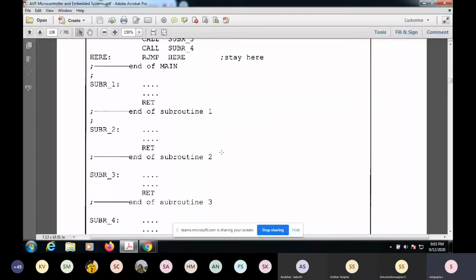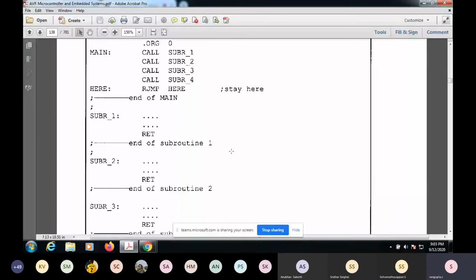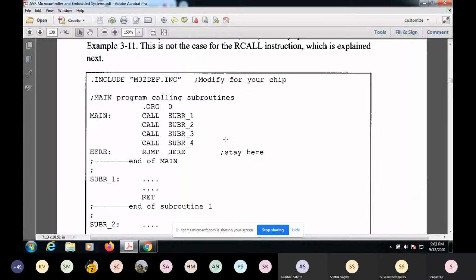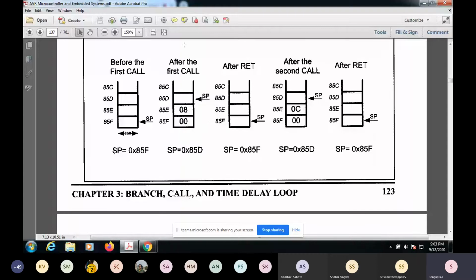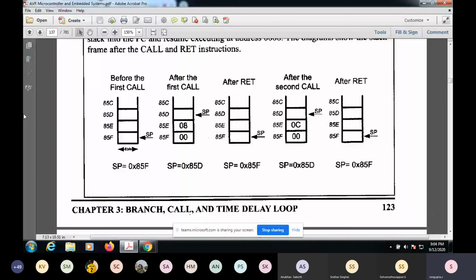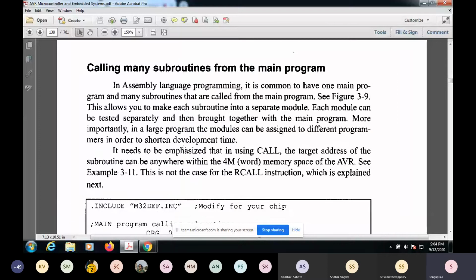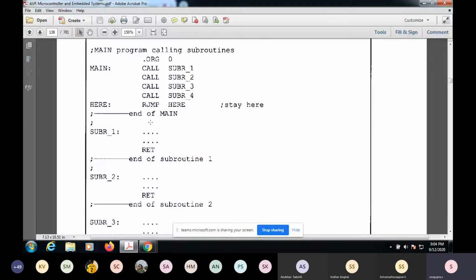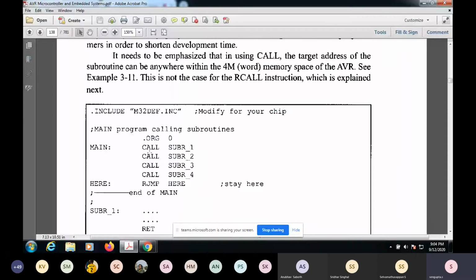So based on that, these stack pointers will get updated very frequently, and if it is a nested call, then you'll have many locations being stacked up on the stack pointer. The stack pointer will keep on going up and up. That means the memory locations will keep on decrementing, and once you're going back again, they'll be popped one by one, and those things will be read back, and again you'll go back to your original call. So you'll again keep on going back to your main